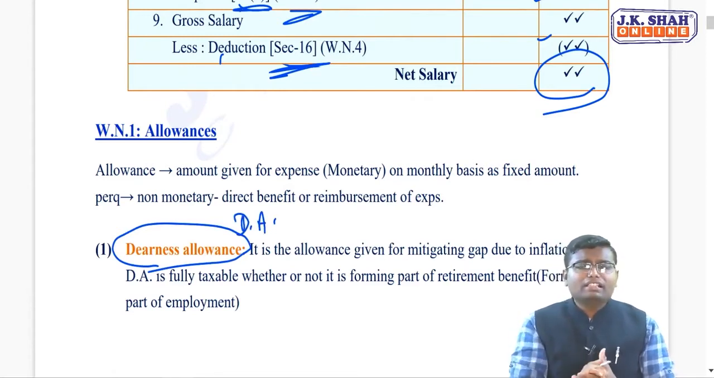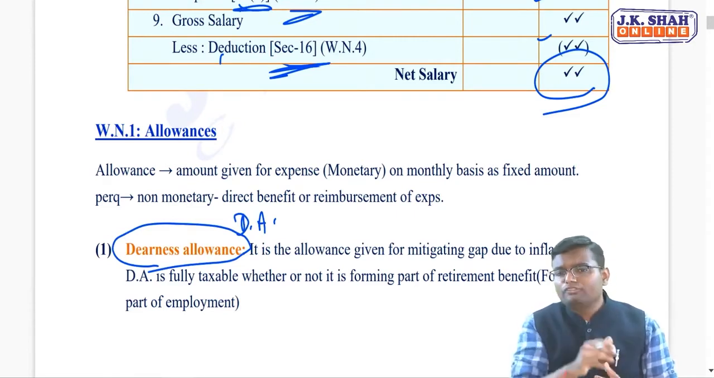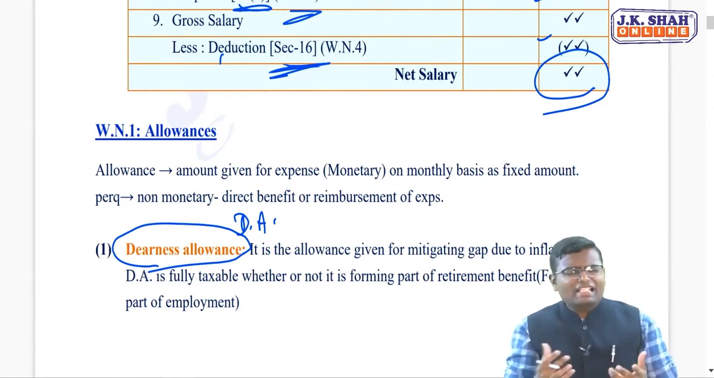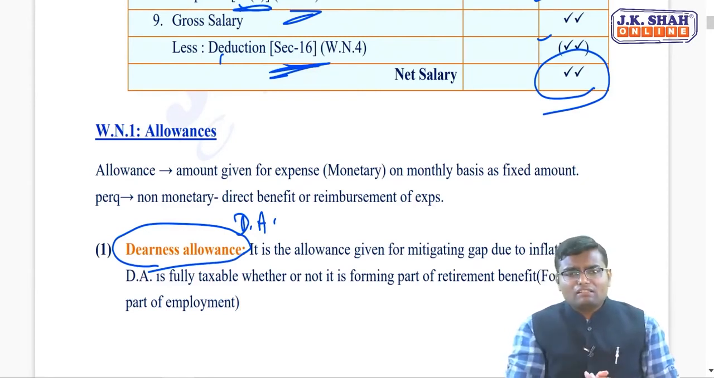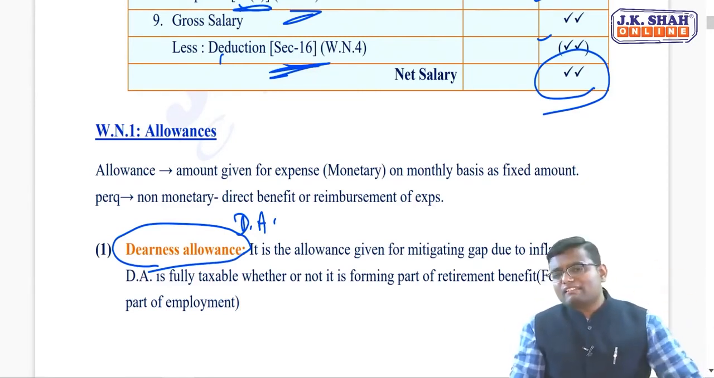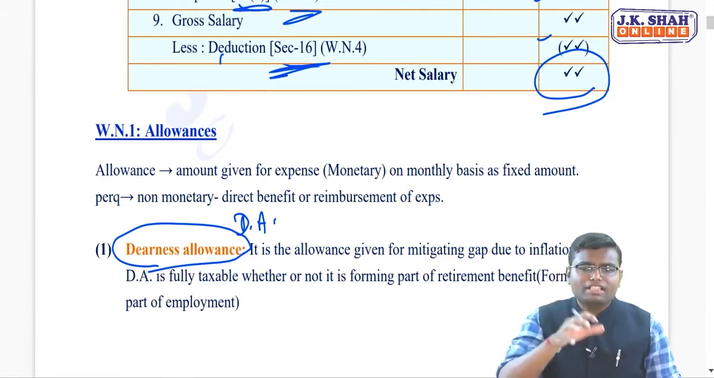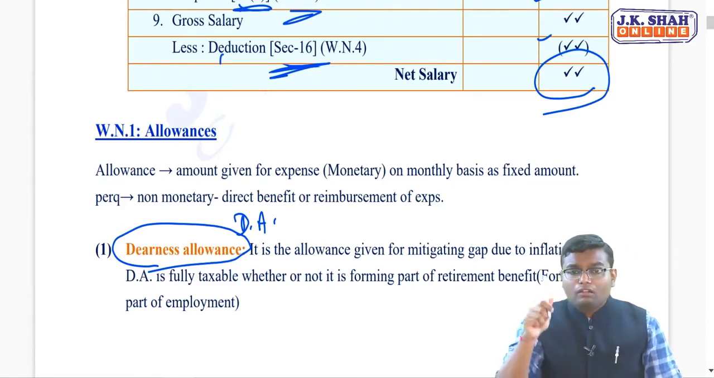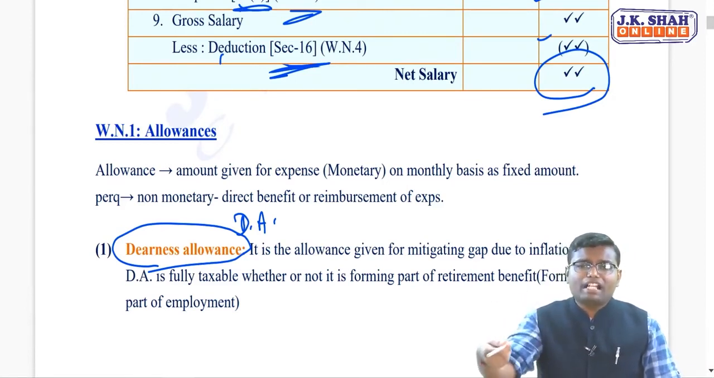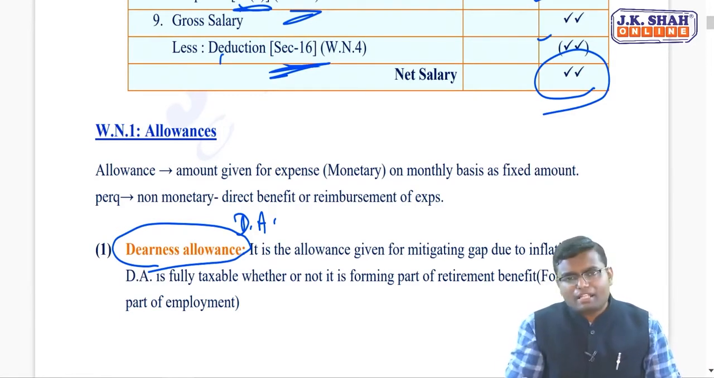Dearness allowance is generally given to mitigate the gap of your expenditure which has increased due to inflation. In general, each and every organization gives dearness allowance. What you have to remember, dearness allowance is always fully taxable. Now there will be two types of dearness allowance. I will say there are two portions of the dearness allowance that you are getting. One percentage forming part of retirement benefit, another one percentage not forming part of retirement benefit.